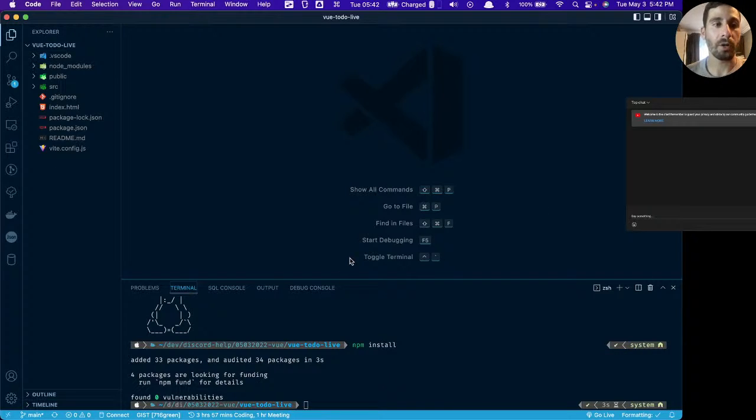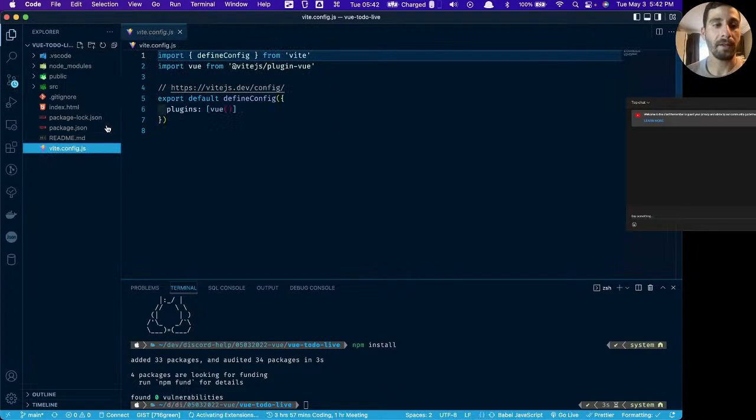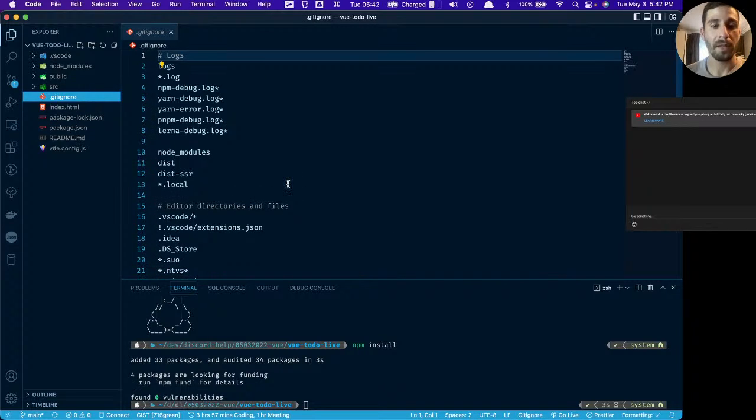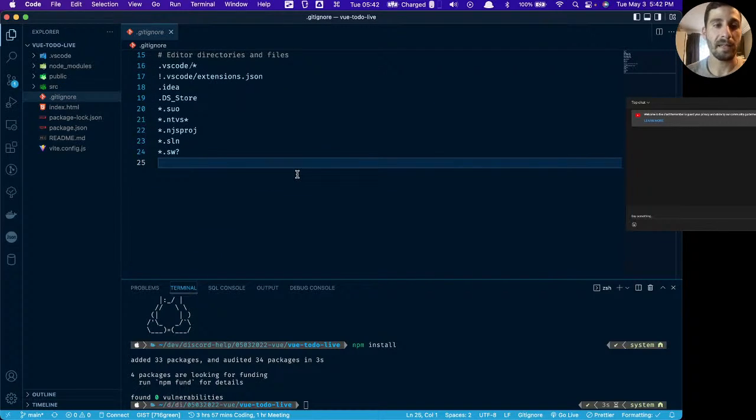One more thing I'm going to do, although it won't matter for this project, but if you're using environment variables for any reason, you're going to want to go into your git ignore and add .env in here.